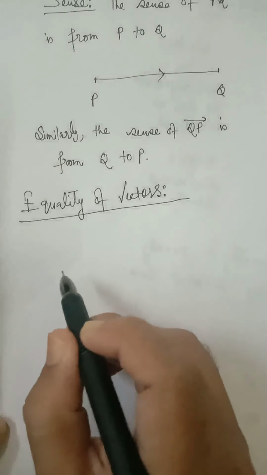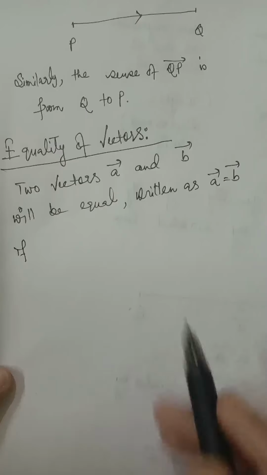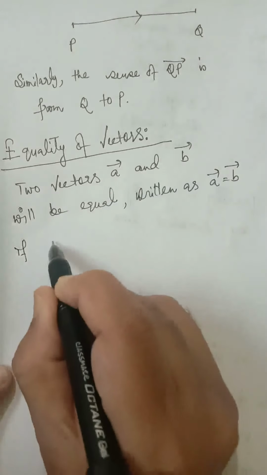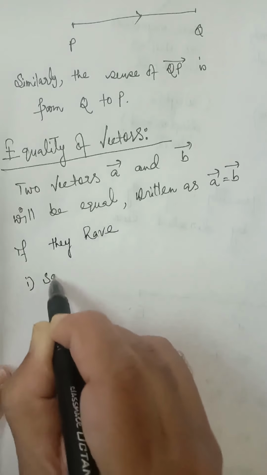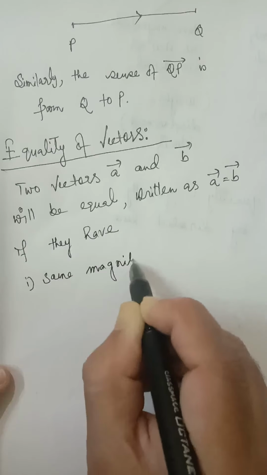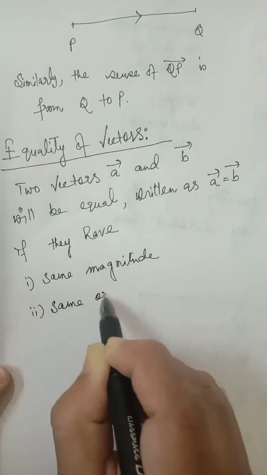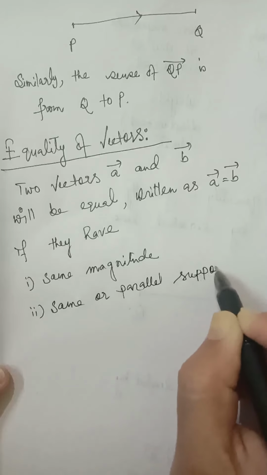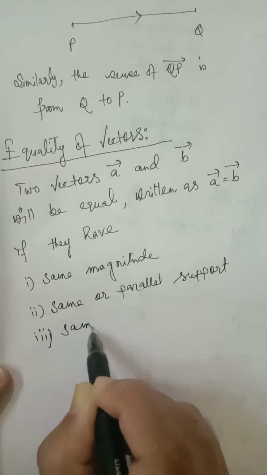Now let me define equal vectors or equality of vectors. Two vectors A and B will be equal, written as A vector equal to B vector, if they have, number one, same length or same magnitude; number two, same or parallel support; and number three, same sense.